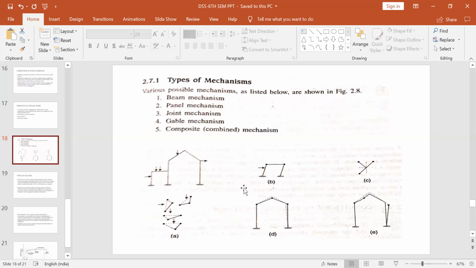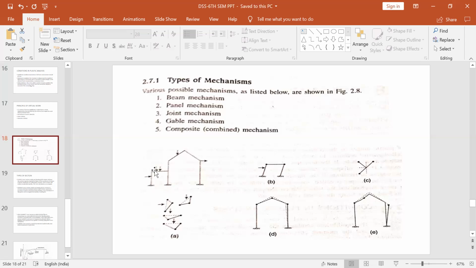This is nothing but the beam mechanism. Panel mechanism. Okay. Sway mechanism. Sway mechanism is, suppose this is the lateral frame, this is the portal frame. So when you apply a lateral load, it will sway. Say this lateral load may be wind load, so this entire frame will sway.